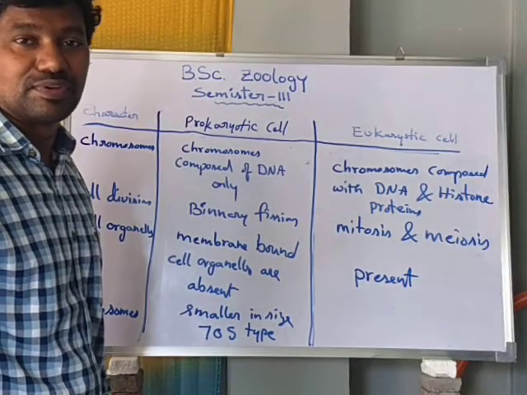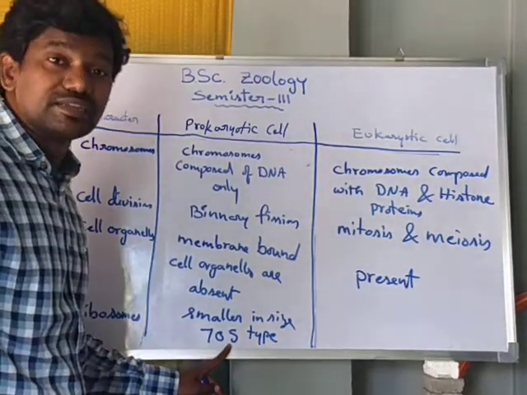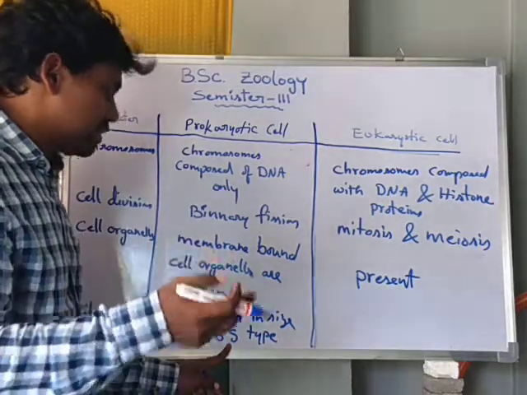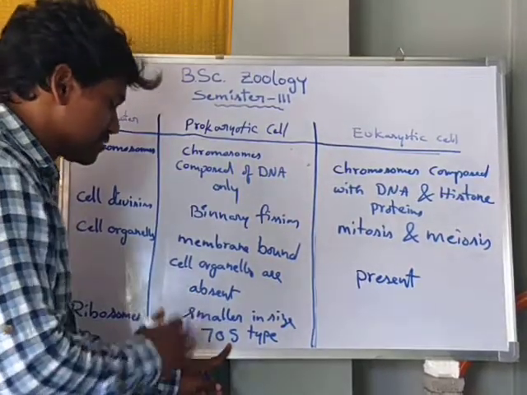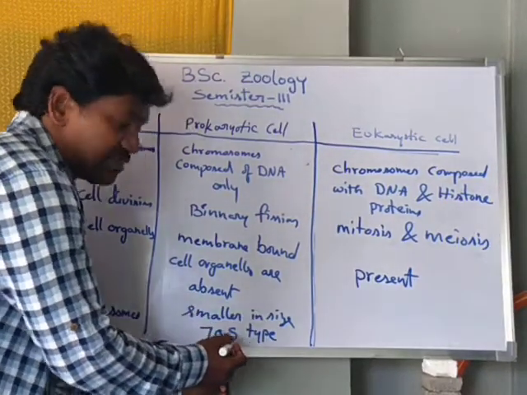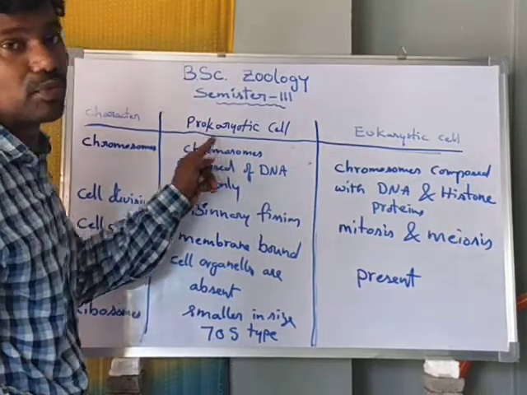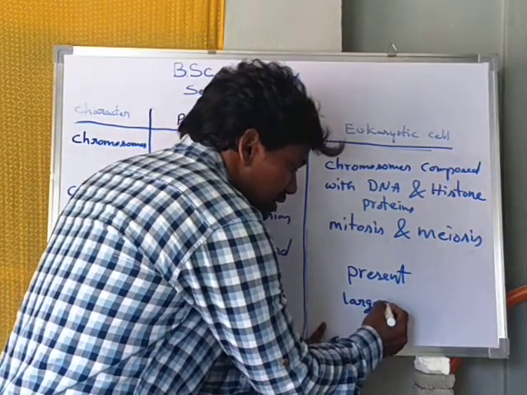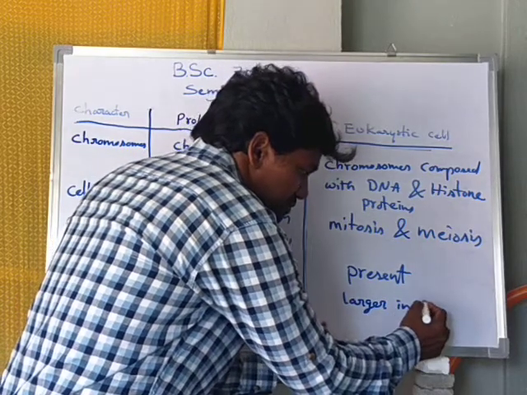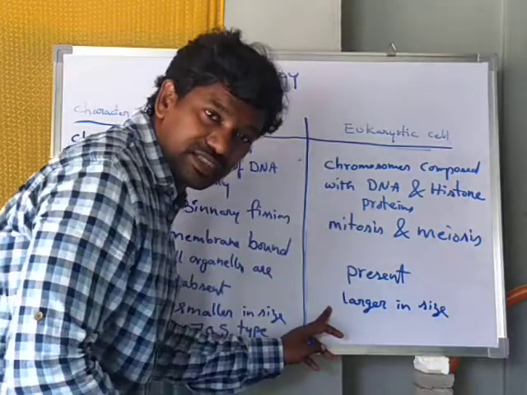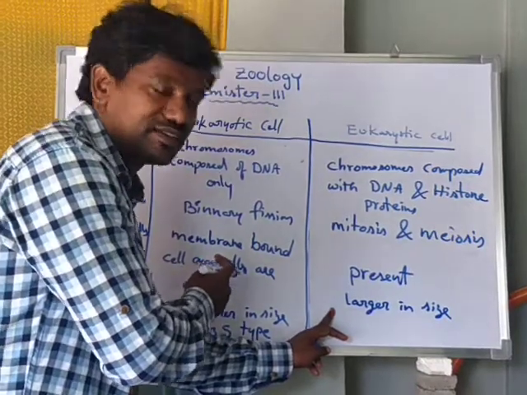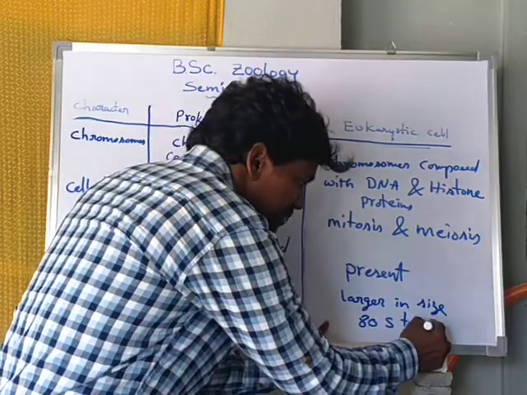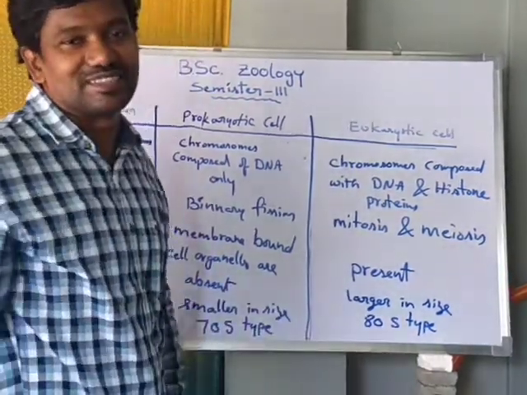S means Svedberg unit; later on we'll discuss the Svedberg unit. So smaller 70S type of ribosomes are present in prokaryotic cell. In eukaryotic cell, ribosomes are generally larger in size when compared to prokaryotic cell. Here the 80S type of ribosomes are present.